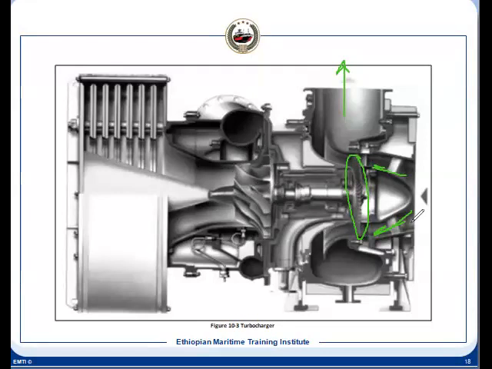This turbine disc used to be separate, but now it is not separate. It is an integral part of the shaft. It means you have the shaft, and this shaft has the turbine disc. For example, this is the turbine disc.